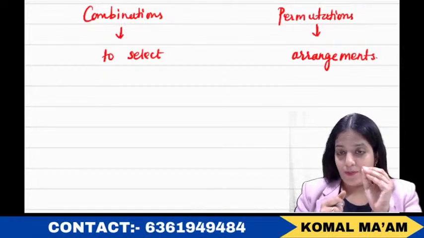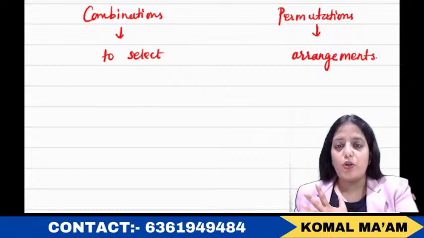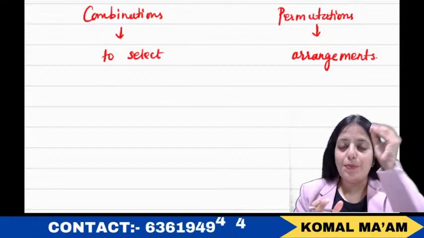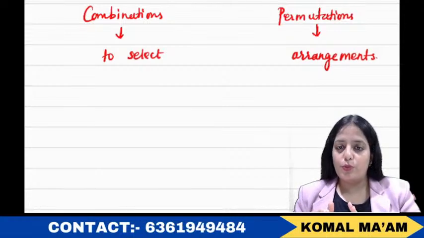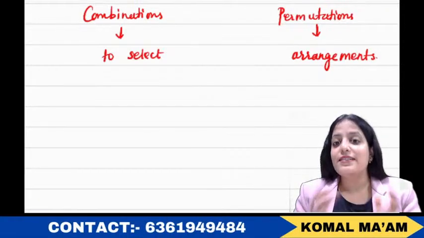Just understand that combination means to select, permutation means to arrange. But when we are arranging some items in a particular order, there is something implied which we must do before arranging, and that is basically selection.